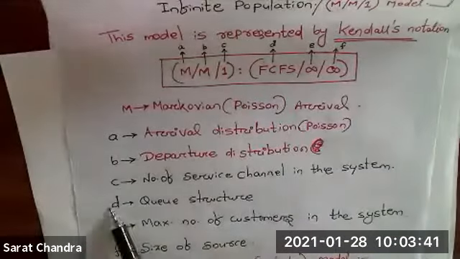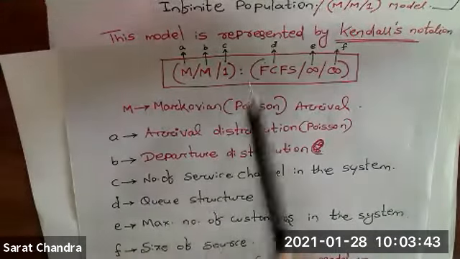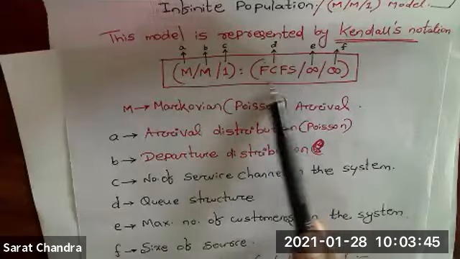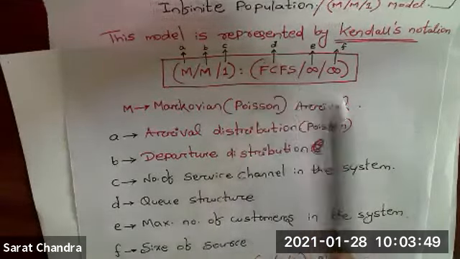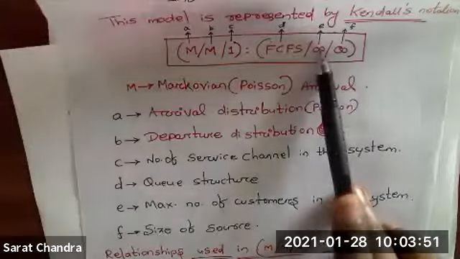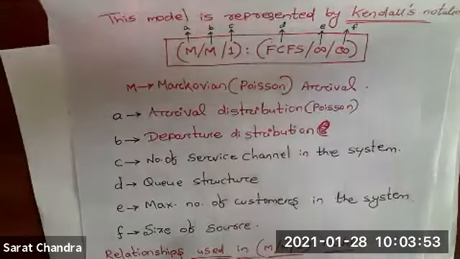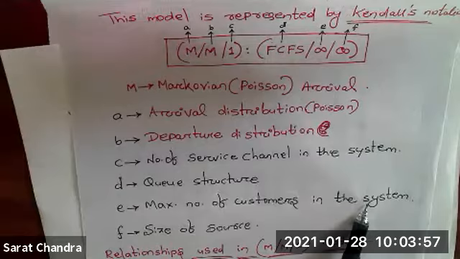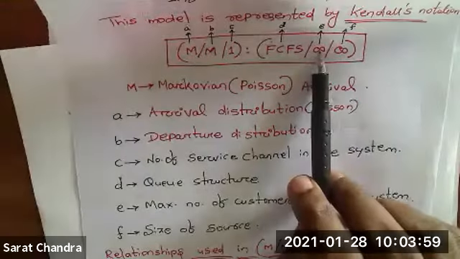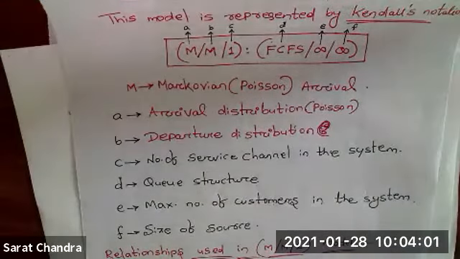Then what is D? Already I have told you D is nothing but your queue structure. D means FCFS, first come, first serve. That is the queue structure. And what is E? Some infinite is there. E means maximum number of customers in the system. Infinite means there is no limit on how many customers will be there in the system.